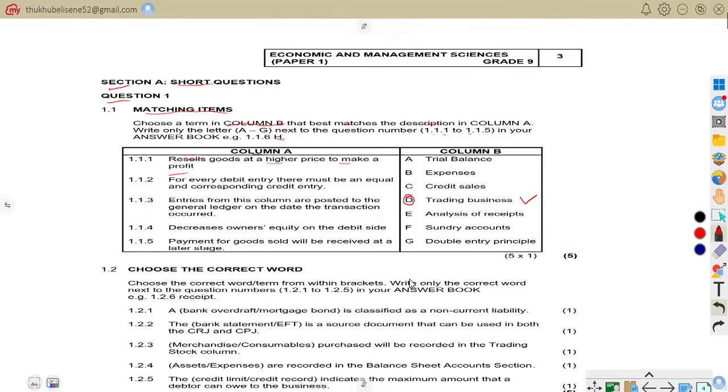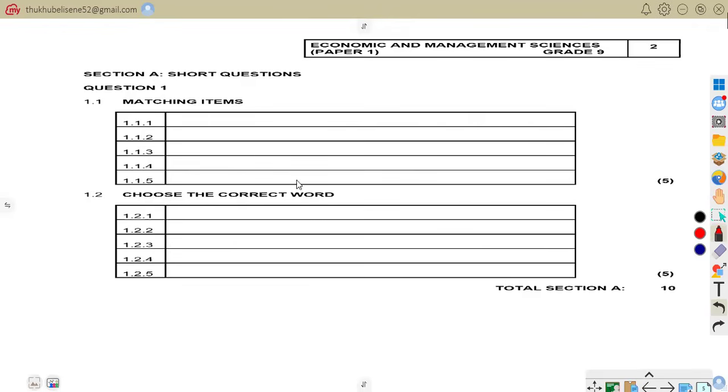For example, a clothing shop buys t-shirts for 100 each and sells them for 150 each. That's what we are talking about. Now we go to our answer book and write it down. Like we've said, the correct answer there is D, so you are going to write D. We are together on that.